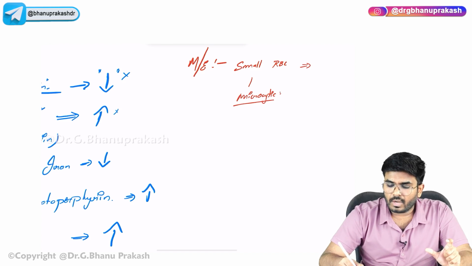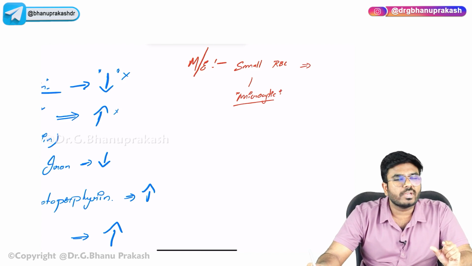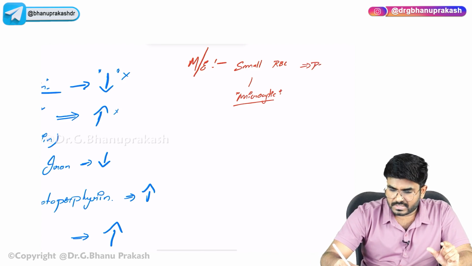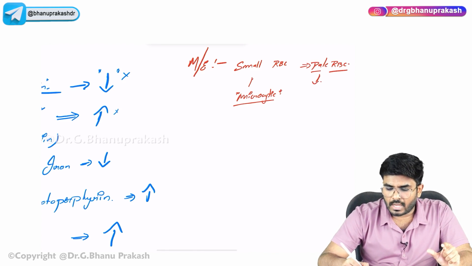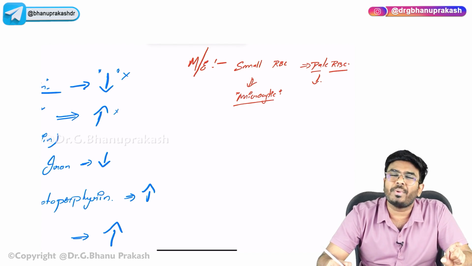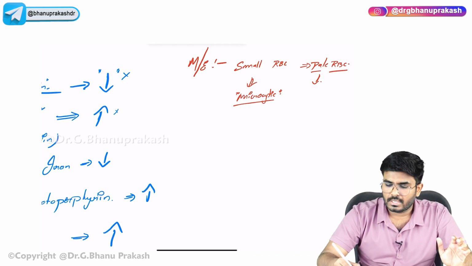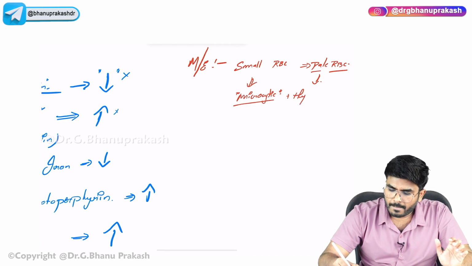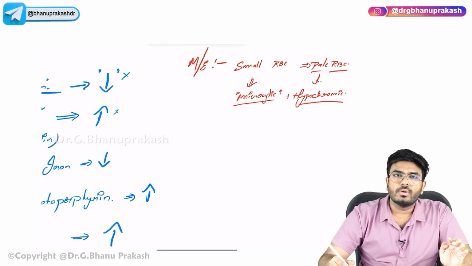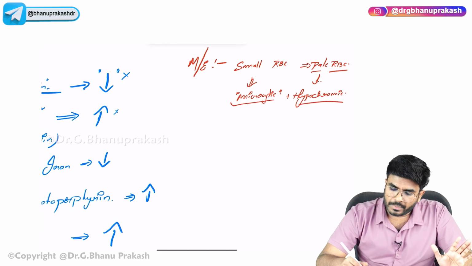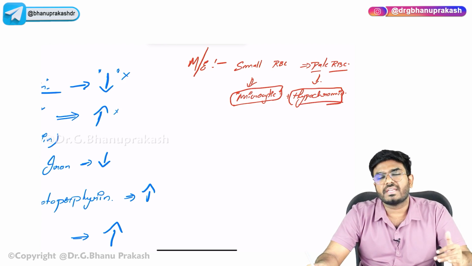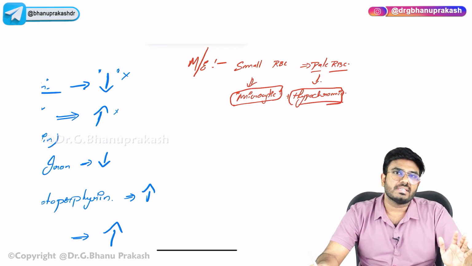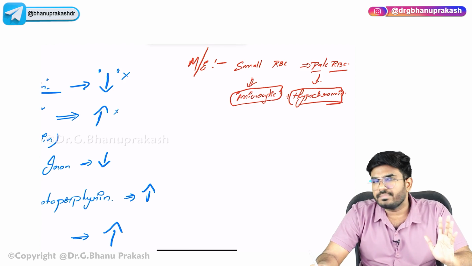But what about the amount of hemoglobin? Hemoglobin production is going to be less. So pale RBCs. Pale RBCs are called hypochromic. The color of the RBCs is decreasing. So hypochromic. In iron deficiency anemia, the patient is going to have hypochromic microcytic RBCs, or you can say microcytic hypochromic RBCs.